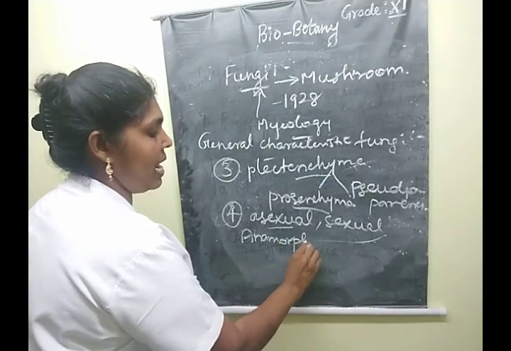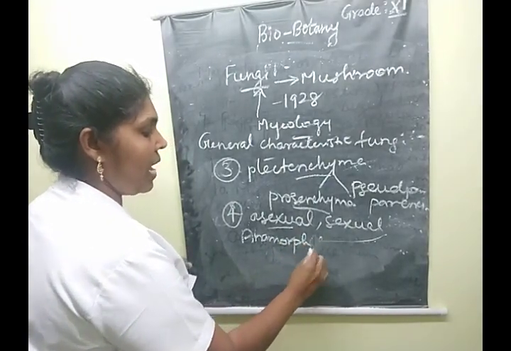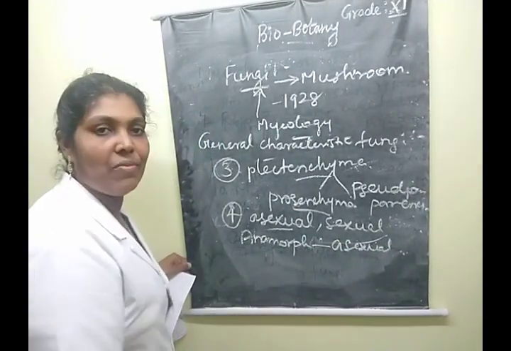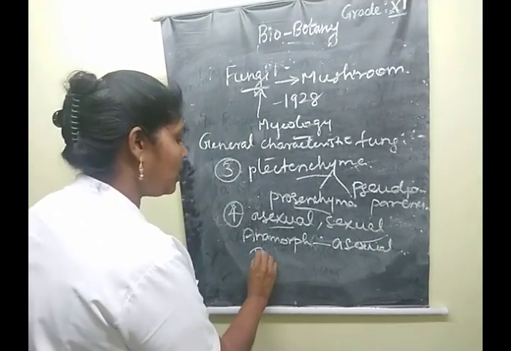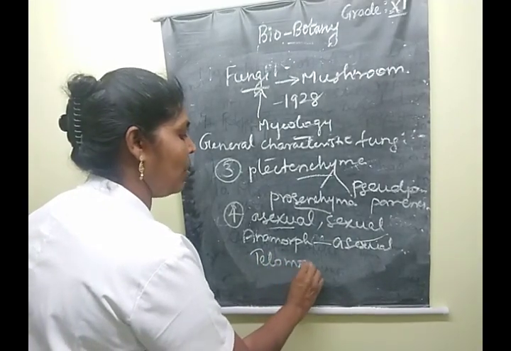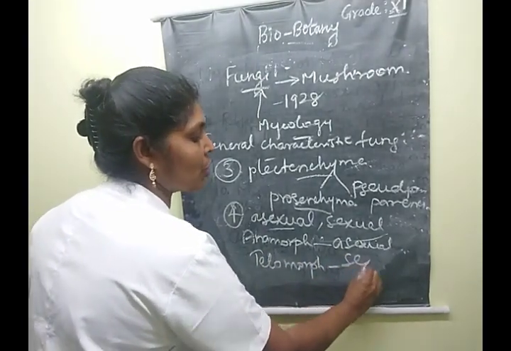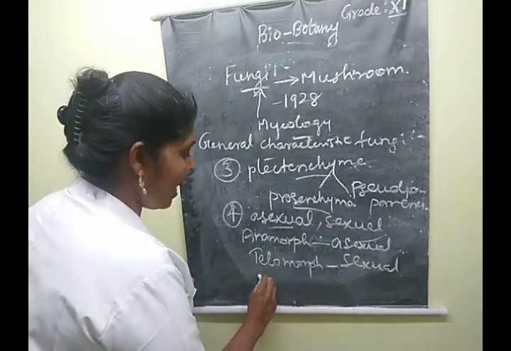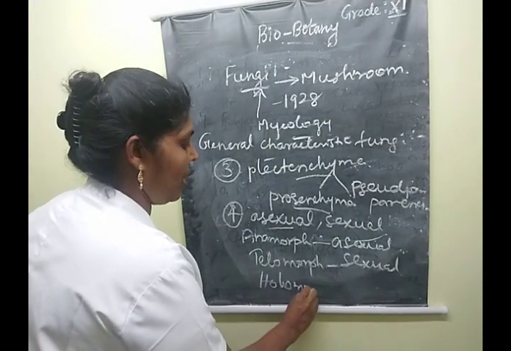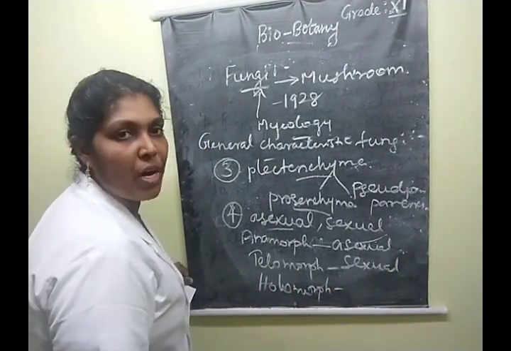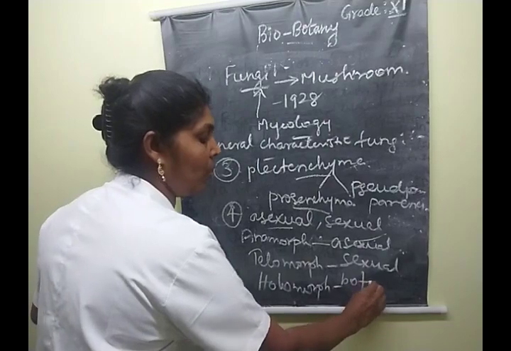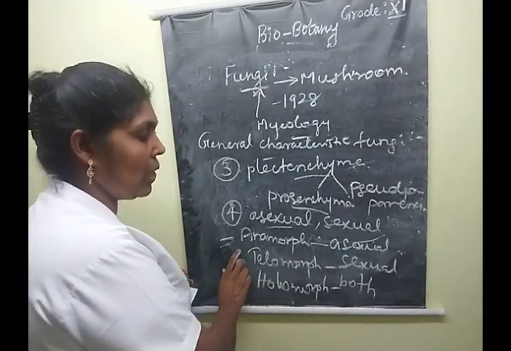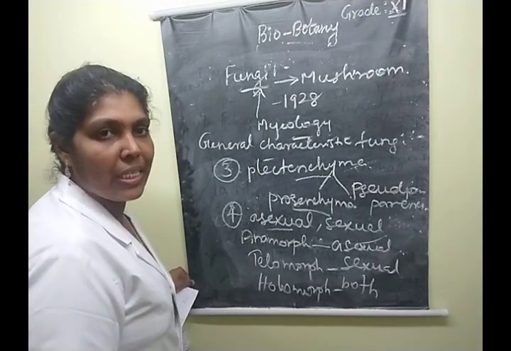Asexual phase of reproduction is called anamorph. Telomorph is the sexual phase of reproduction. Holomorph is when both phases, asexual and sexual reproduction, take place.